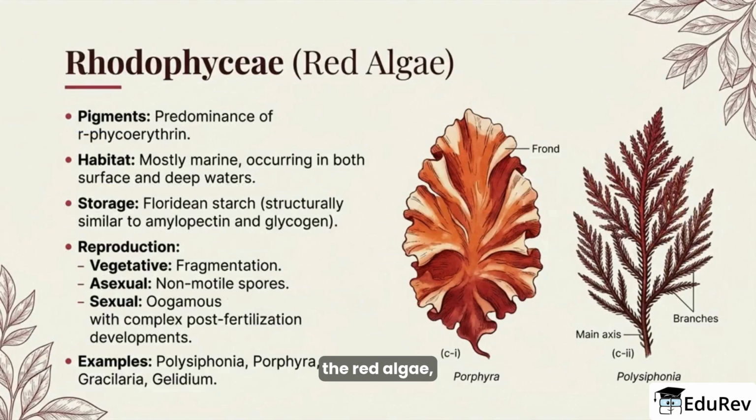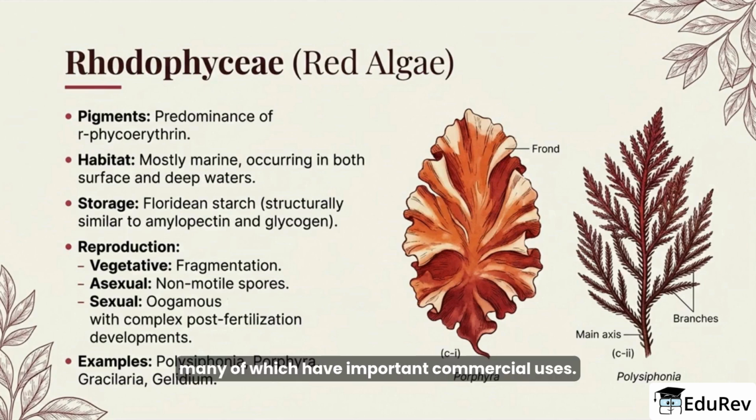Rhodophyceae, the red algae, are dominated by phycoerythrin, which lets many species live at greater depths than other algae. They store floridean starch and typically release non-motile spores. Sexual reproduction is often oogamous, with complex post-fertilization development. Red algae include taxa such as Polysiphonia, Porphyra, Gracilaria, and Gelidium, many of which have important commercial uses.